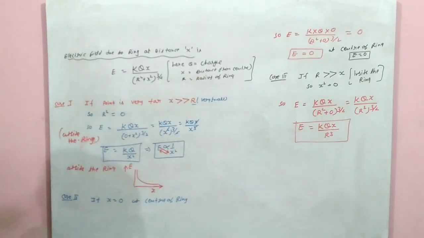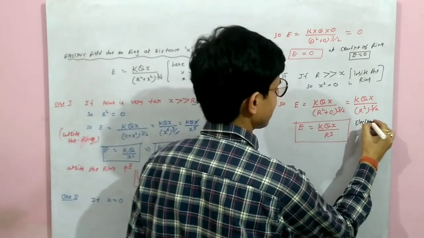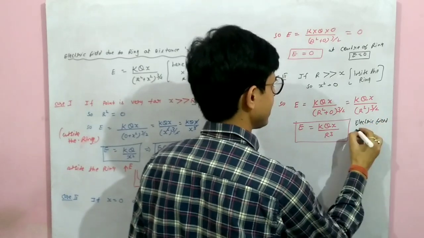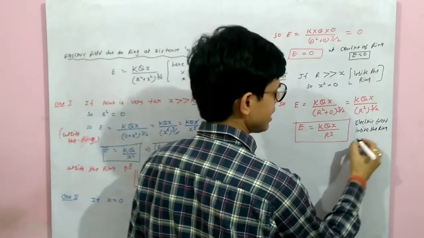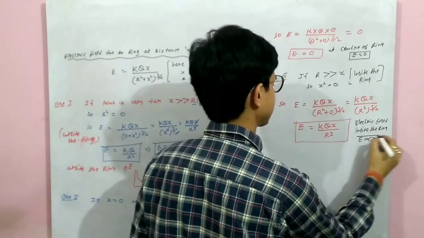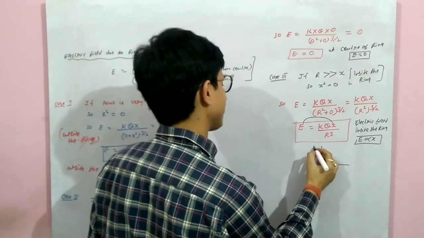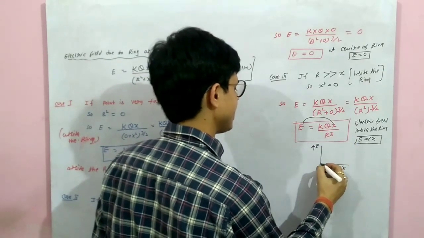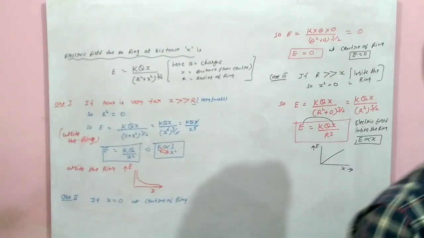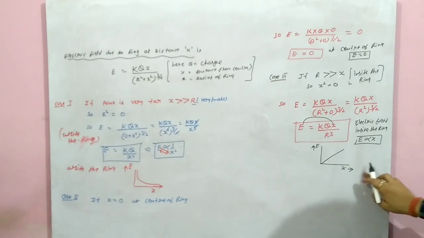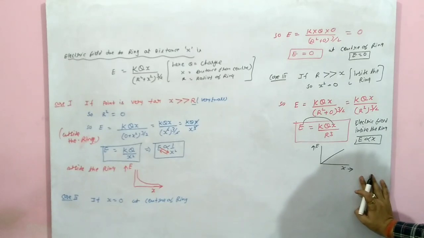This is the electric field inside the ring. Inside the ring, E directly depends on x. That means if we draw the graph between E and x, it will be a straight line for the ring. Is it clear?